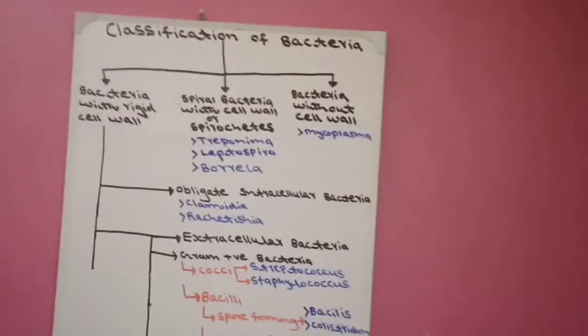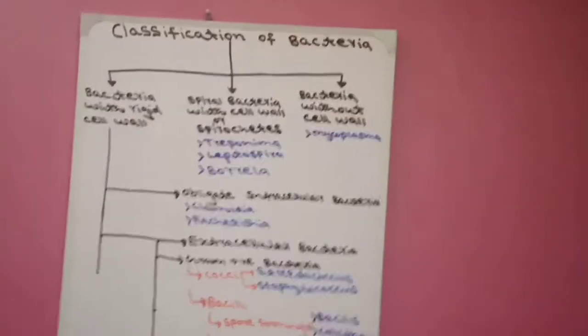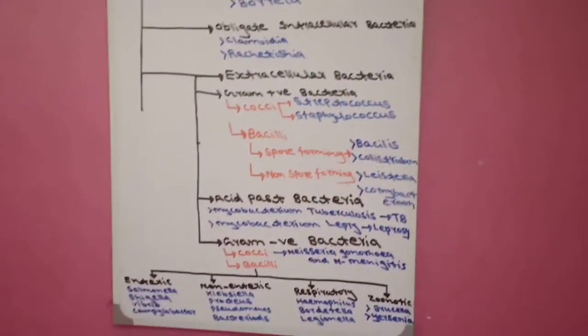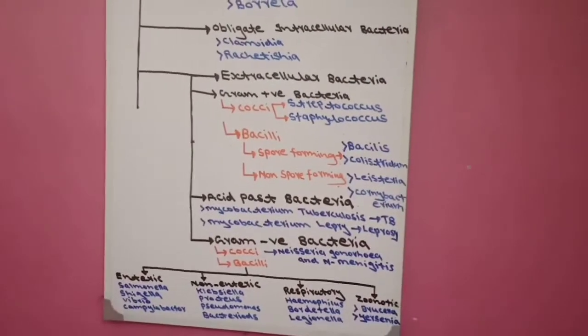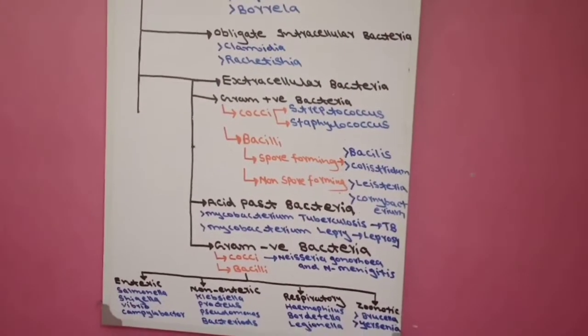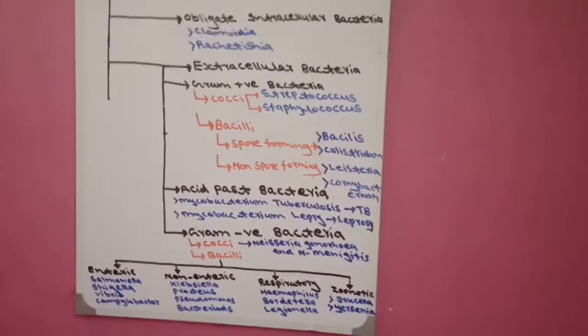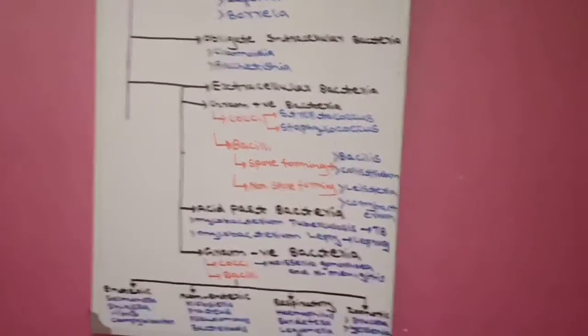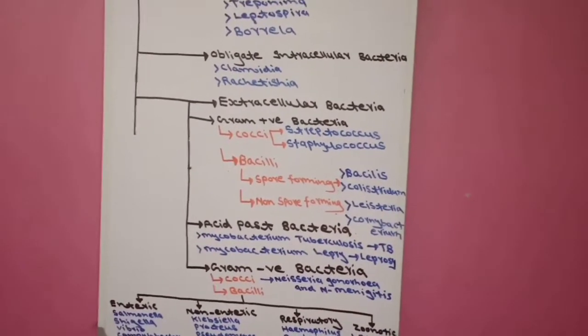Now, what is the advantage of classification? The advantage of classification is that when a short note or long note comes on any bacteria in the exam, if we remember this classification, we can write short and long note points very easily.